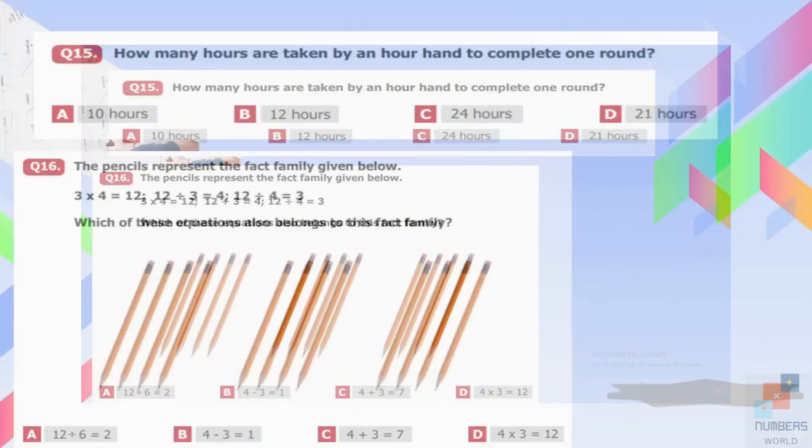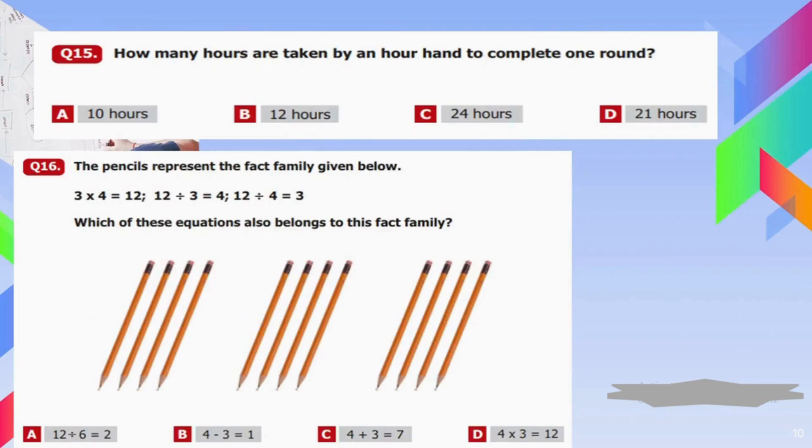Question number 15. How many hours are taken by an hour hand to complete one round? So one round of a clock is completed after 12 hours. So we can say in 24 hours there are 2 rounds of an hour hand. So B is our option here. Question number 16. The pencils represent the fact family given below. So we know that there are 2 types of fact families, addition and subtraction fact family, and multiplication and division fact family.